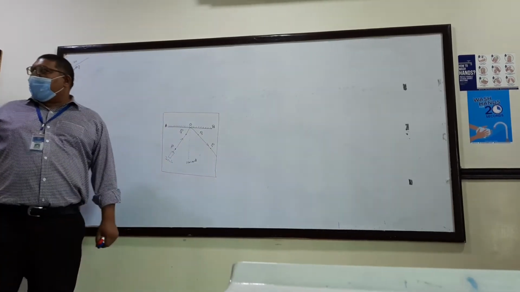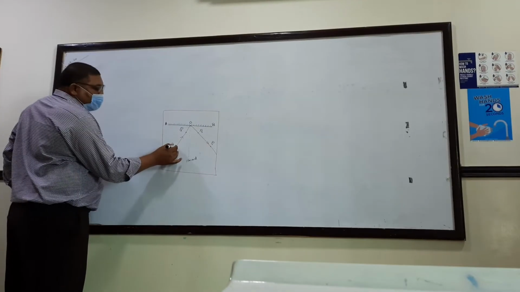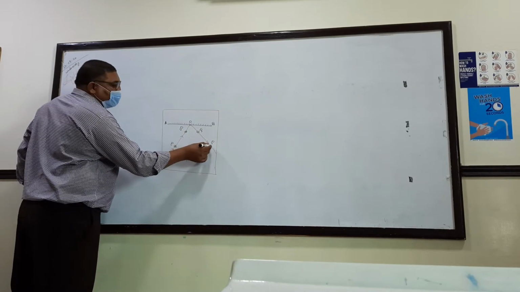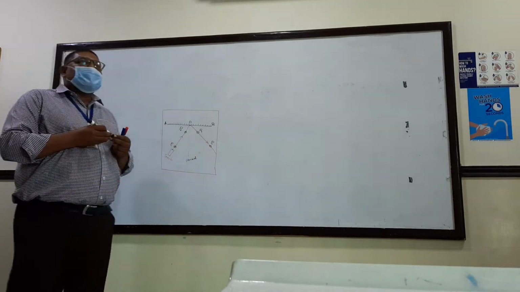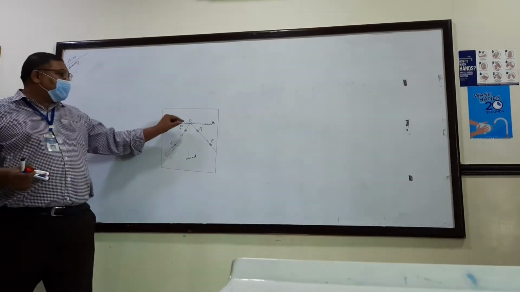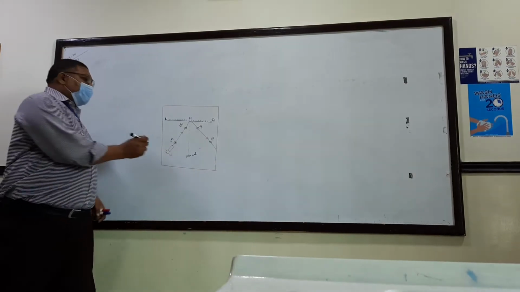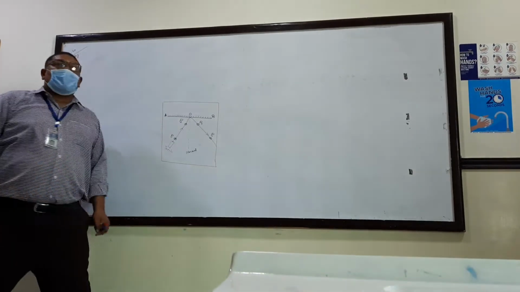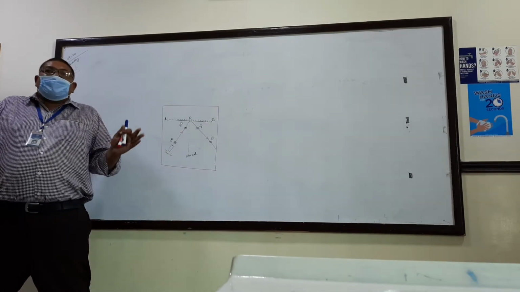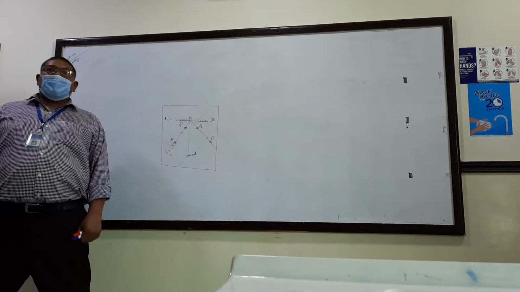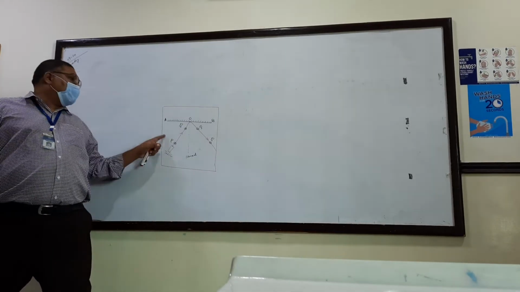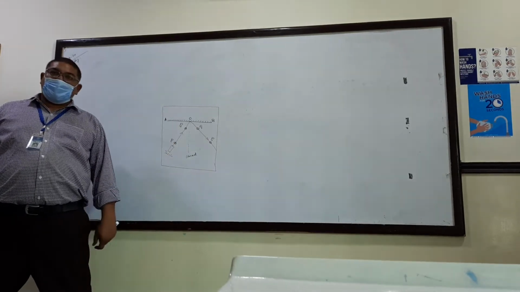Then take a lead pencil and encircle the position of these pins. Understand? Encircle the position of these pins on the paper. First you put the pins. Then with the help of the pencil you make small circles around those pins. So the position of those pins is marked on the paper. Name them P1, P2, P3, P4.